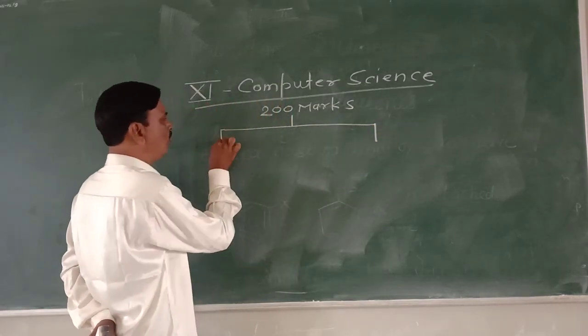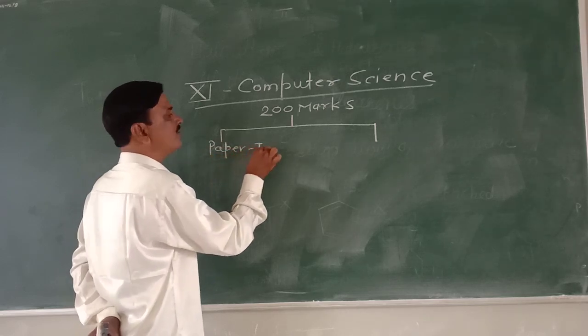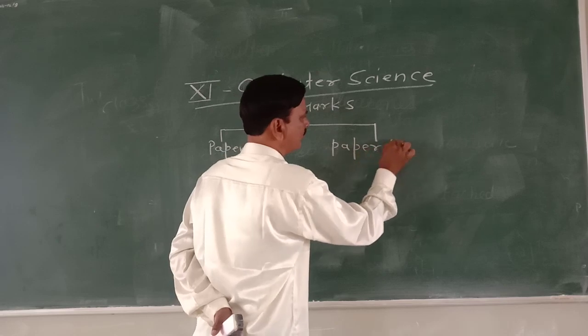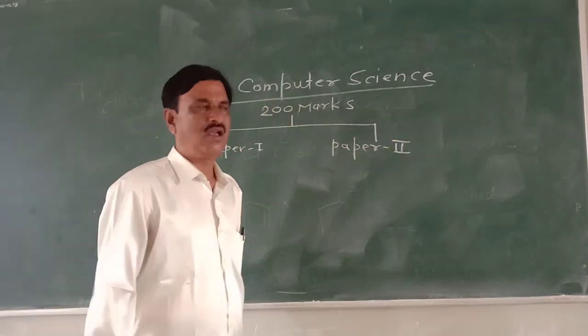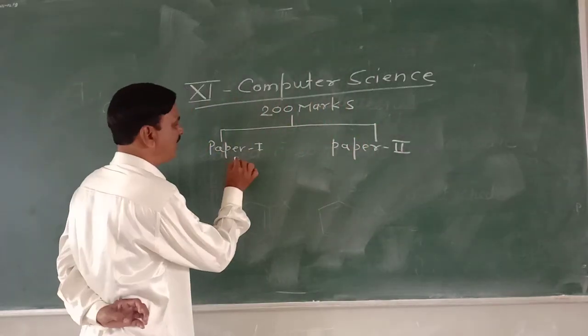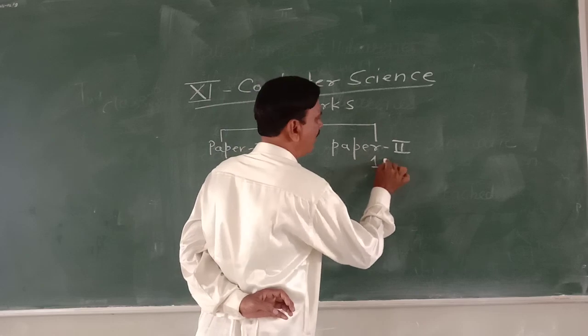That is paper first, paper second. Now, obviously, paper second will be carrying 100 marks.